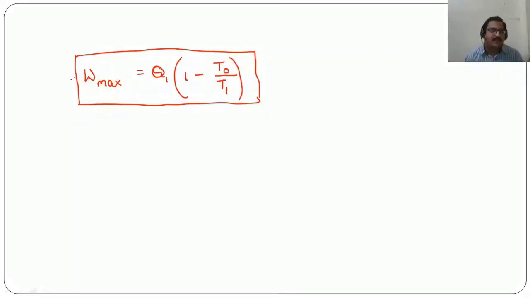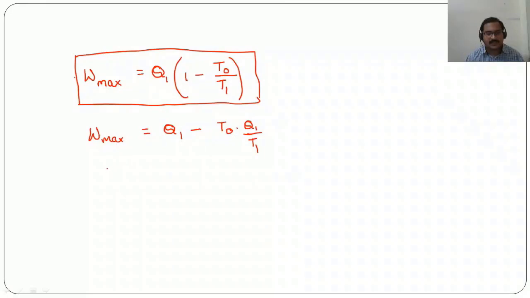In this particular case, we are going to get the maximum possible work output. This maximum possible work output, we call it as available energy or availability or exergy. Now we can write this expression as Q1 minus T0 into Q1 by T1. Here this W max is called the available energy or availability or exergy.